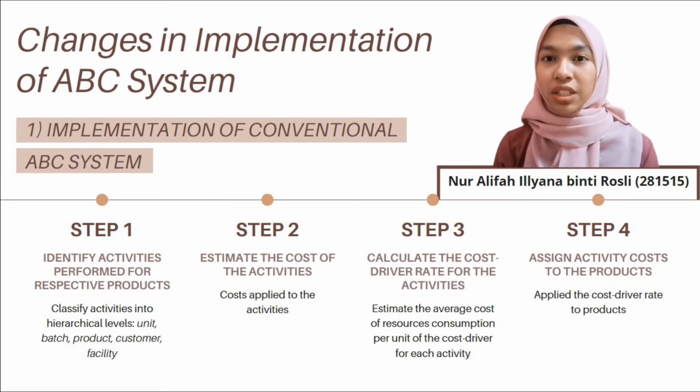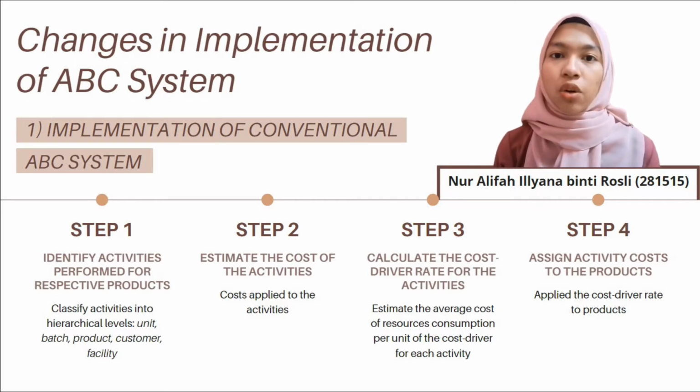Moving on to the next section, I, Nur Alifa Elena binti Rosli, with matrix number 281515, will give a brief overview of the changes made during the implementation of the Activity-Based Costing System, ABC. As mentioned in the prior section, Professor Robert Kaplan and Robin Cooper established the Activity-Based Costing System in the 1970s, and they also outlined a method for implementing it that includes 4 key steps.